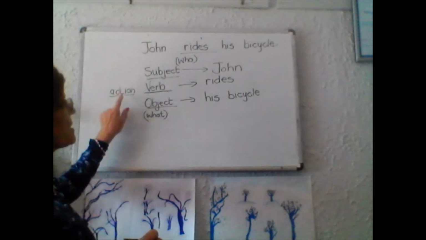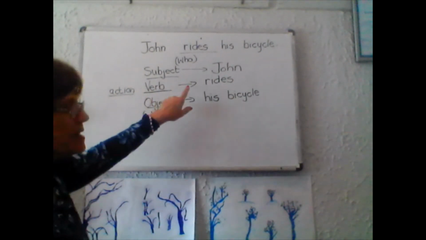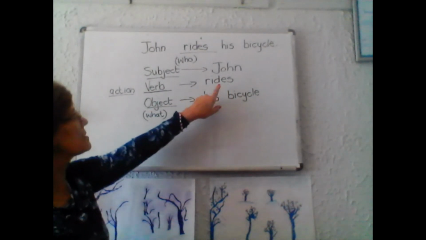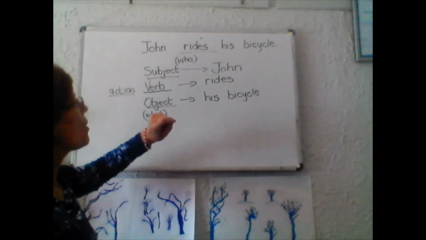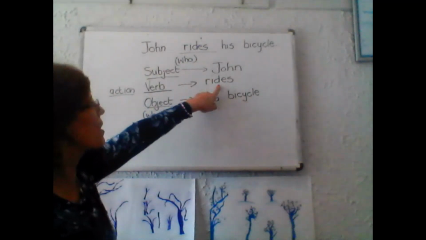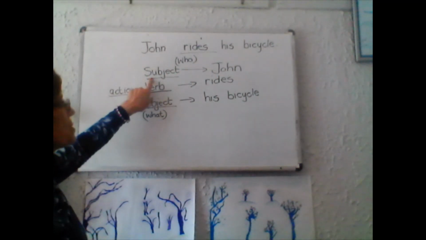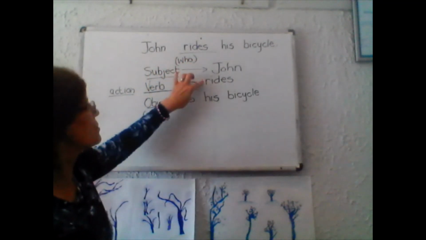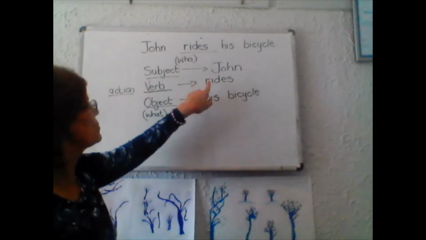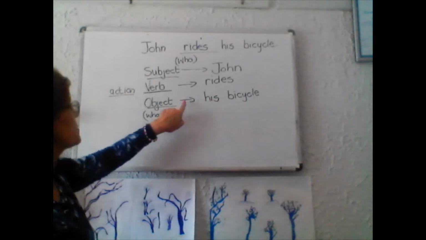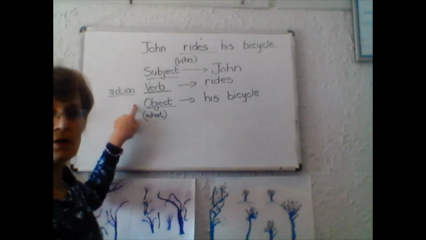The verb is the action word, so you go and find the action word first of all in the sentence, rides. And then you ask a question, who rides? And the answer is John, and John is the subject. Then you say, John rides what? John rides his bicycle, and his bicycle is the object.